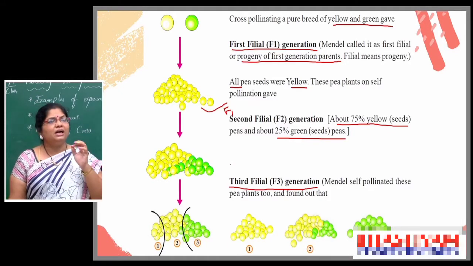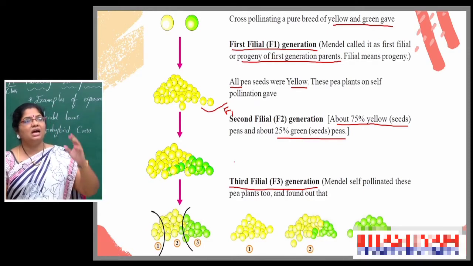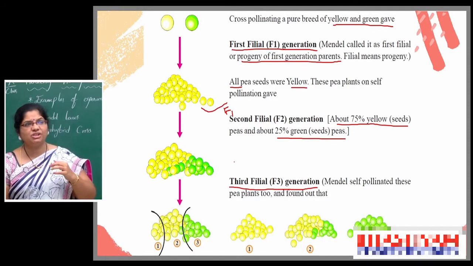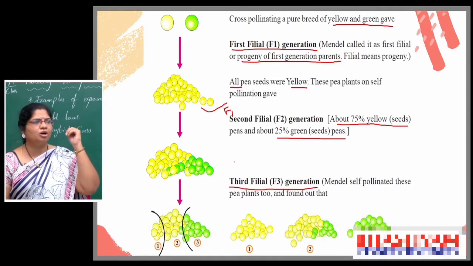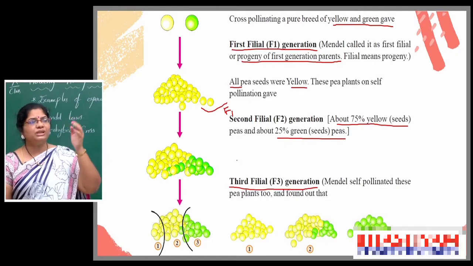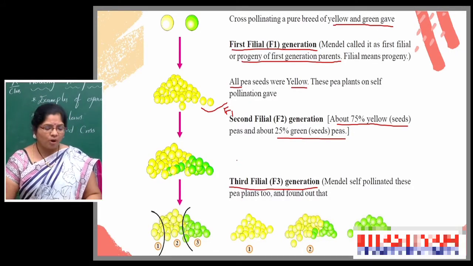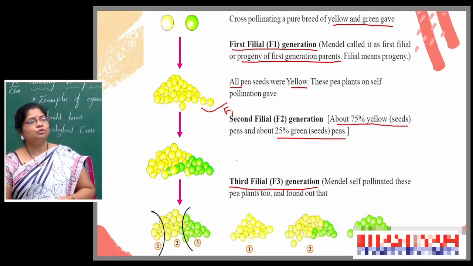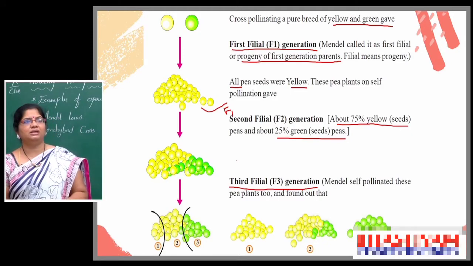So here he conducted experiments on three generations, observed three generations, and finally concluded the monohybrid cross. So through this he explained the monohybrid cross. What is a monohybrid cross? Through the monohybrid cross, which laws did Mendel prove? Now, let us see.